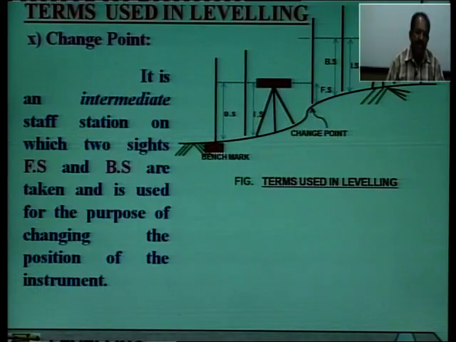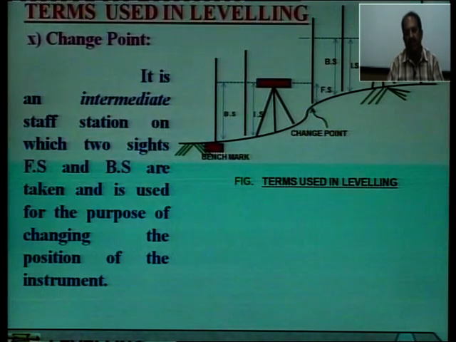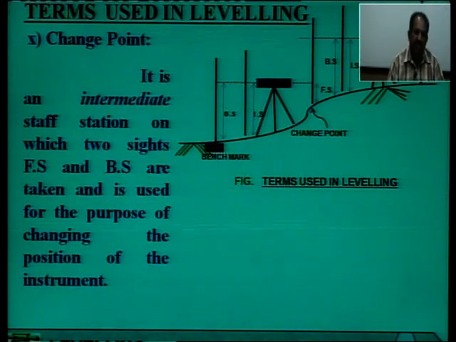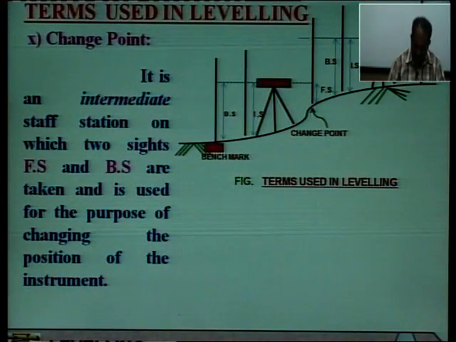Change point. It is an intermediate staff station on which two sights, foresight and backsight, are taken and is used for the purpose of changing the position of the instrument. This is very important. This is a point where two readings are taken, that is backsight and foresight, and it is used for the purpose of changing the position of the instrument and is called change point.